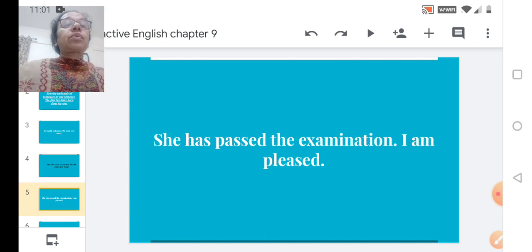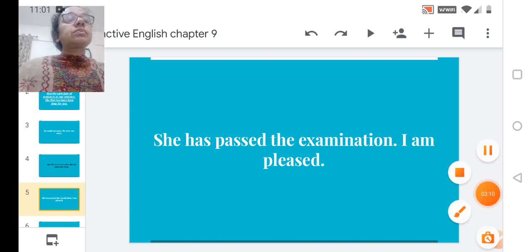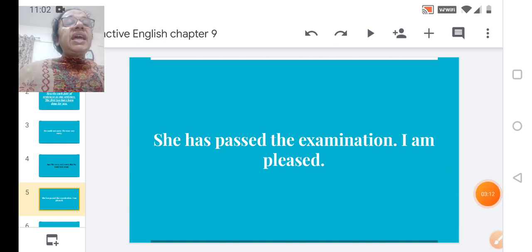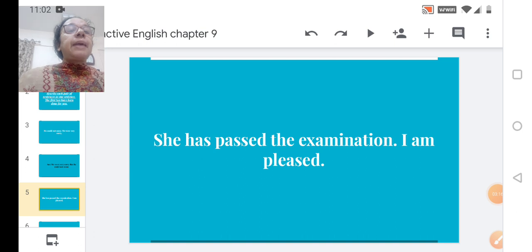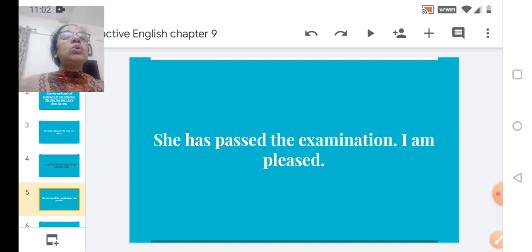Now, here is the second sentence for you. She has passed the examination. I am pleased. These are the two sentences. So now according to the rules applied here, we are supposed to start with the latter part of the sentence.